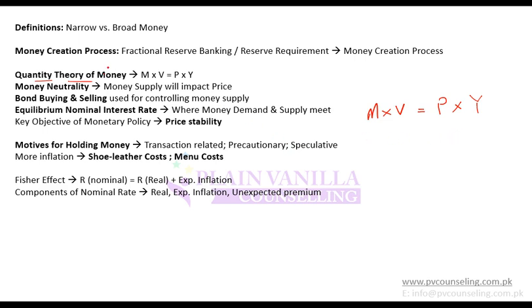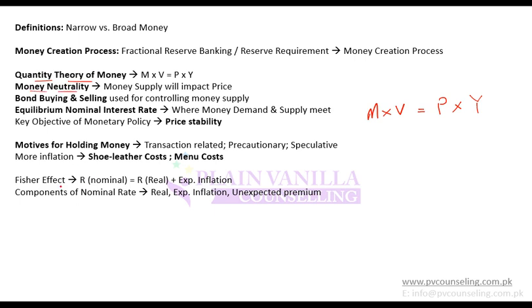M is money supply, V is velocity. Velocity means the number of times the money changes hands, so how many times will it be used to purchase or sell something. This equals price into real output. This is the quantity theory of money. Y is output, real output. Real output multiplied by price would be nominal output.